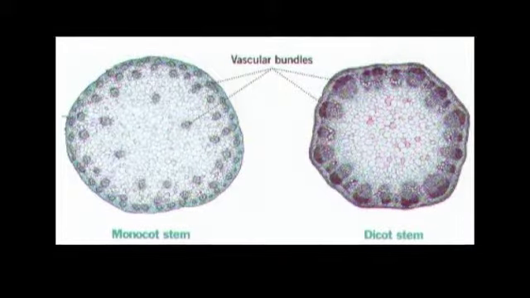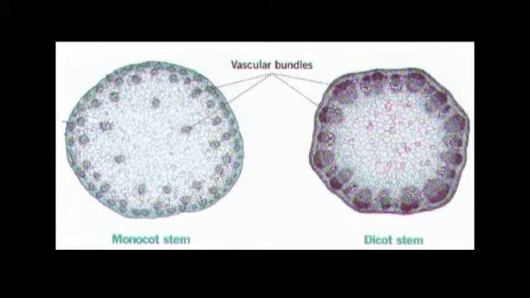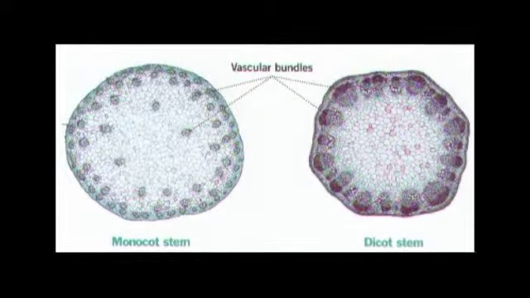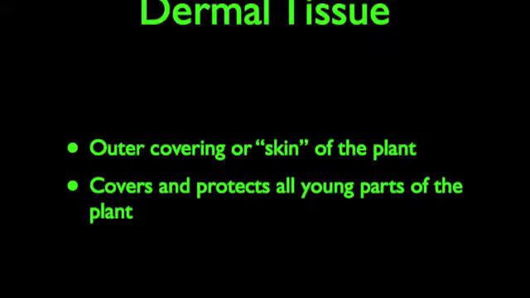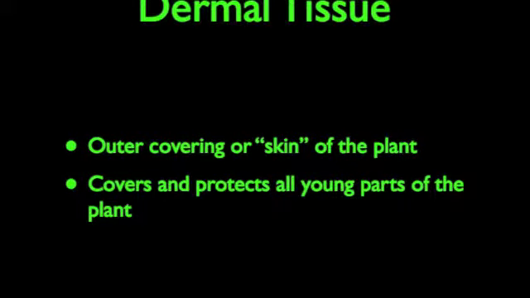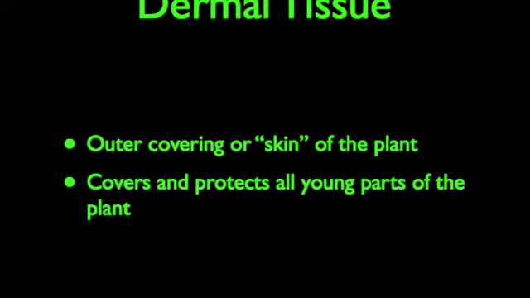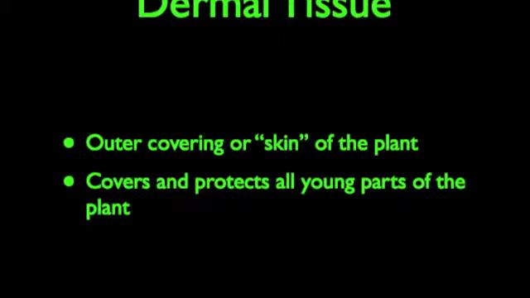Here's a picture showing you how the vascular bundles are scattered in the monocot and how they're arranged in a ring in the dicot. Dermal tissue is the outer covering or skin of the plant. What is another word for skin? You might have heard it called the epidermis.